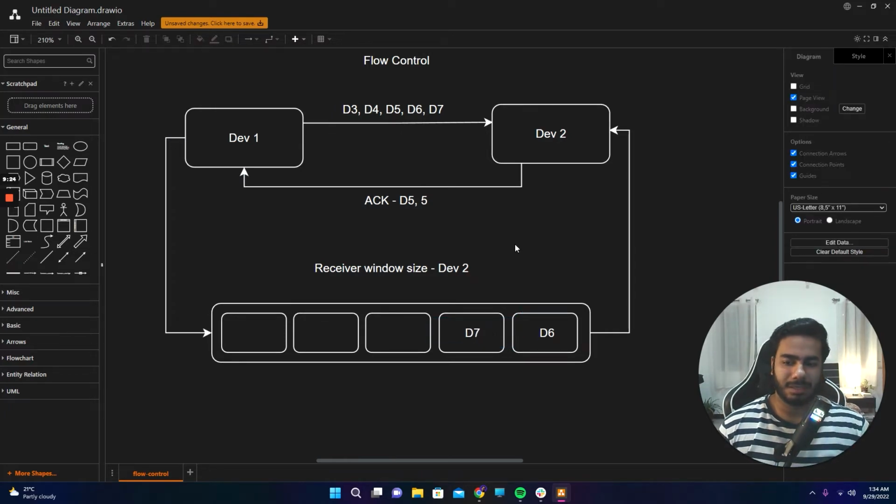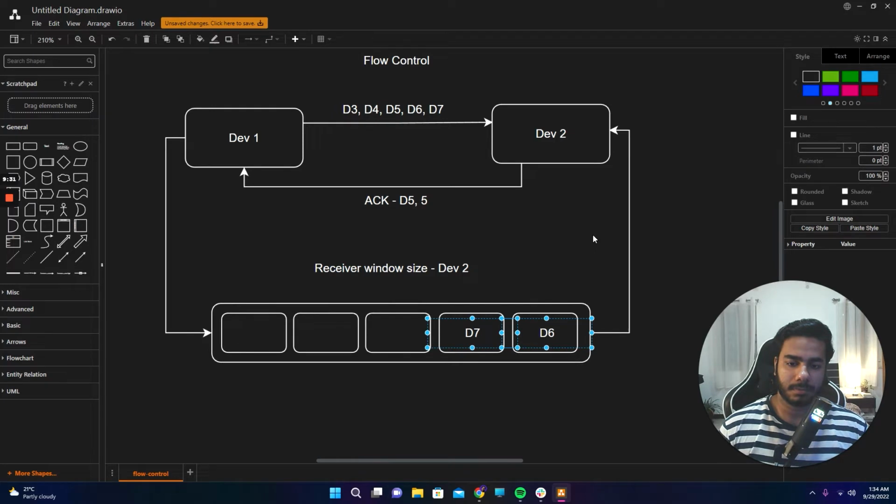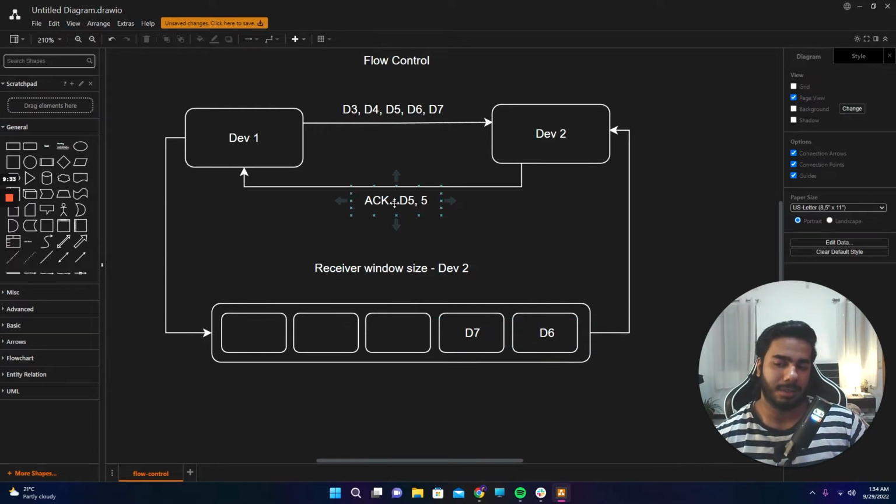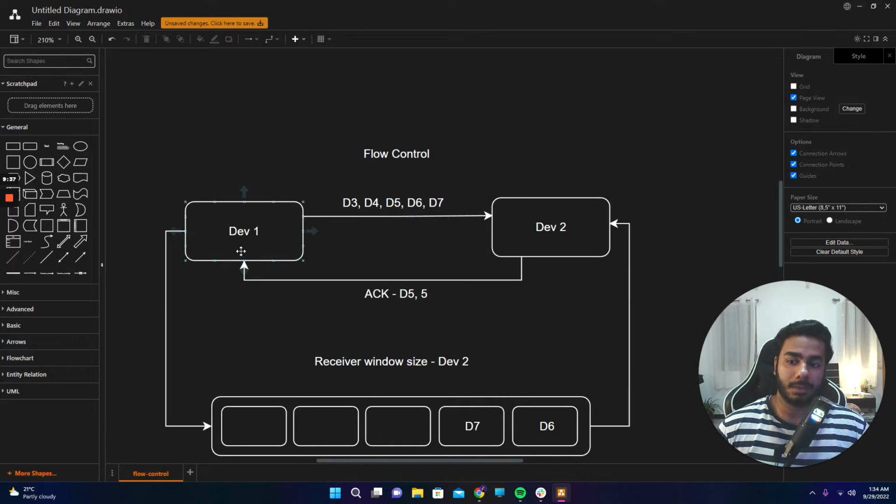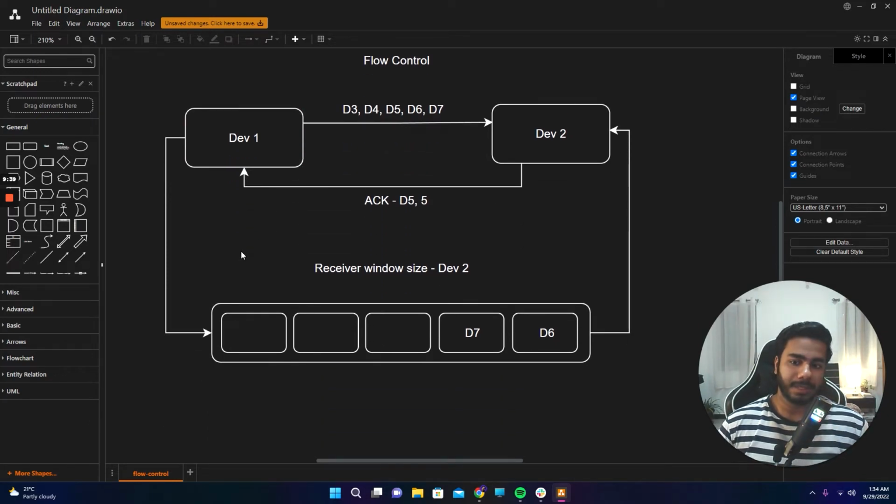So that is the basic thing that takes place, along with the retransmission and transmission and everything. Basically the receiver window size is something that will tell device 1 that this much is the data that I can handle, and keep that in mind while sending any more data.